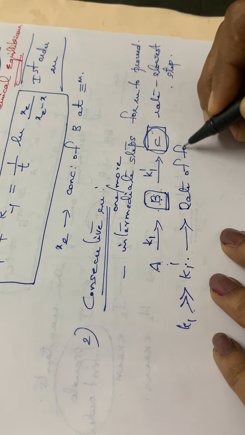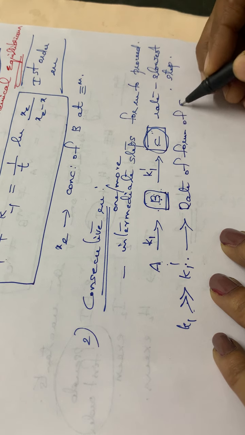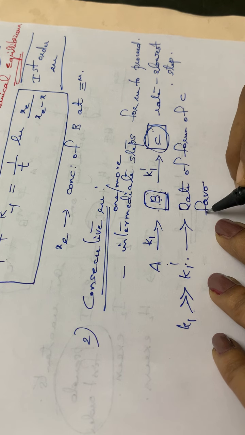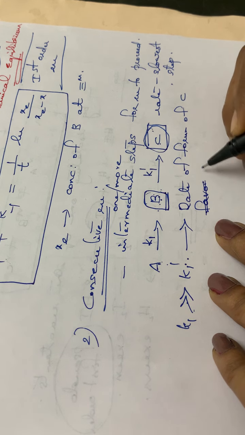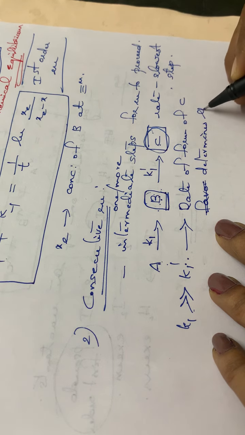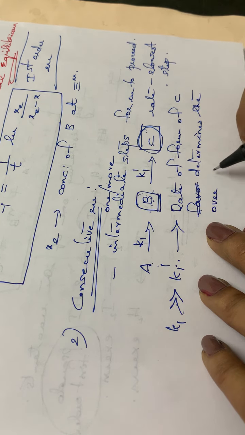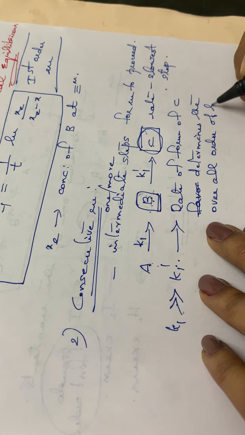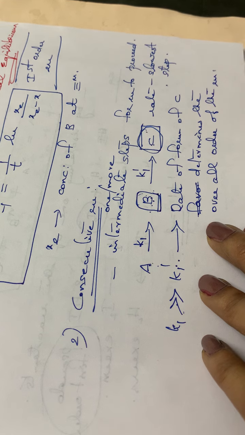So the rate of formation of C determines the overall order of the reaction.